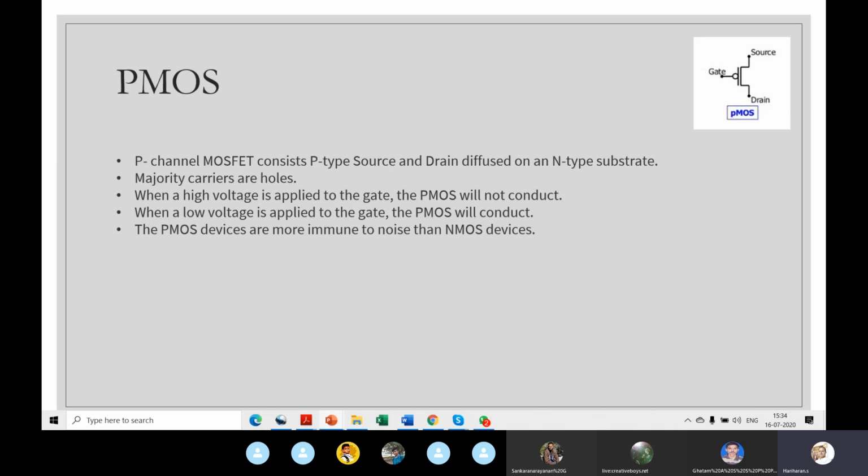When a high voltage is applied here, it will not conduct. It is the reverse of the NMOS, right? So you want to put a low voltage for it to conduct. And PMOS devices are more immune to noise than NMOS devices. I don't know why, so you need to find out.